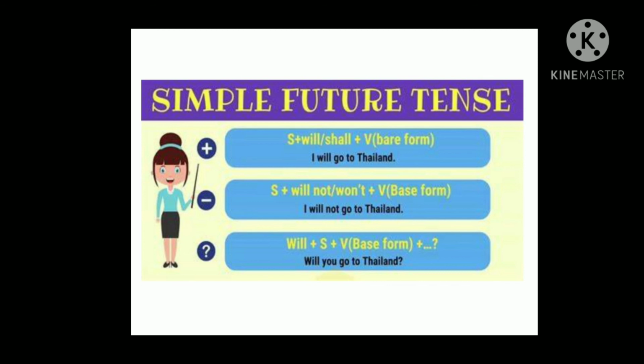Next, here in the future tense, you are not going to add ing to the base or main or root form of the verb. You are going to take and write as it is. Got it? So your simple future tense format will be subject plus will or shall plus the base or root or main form of the verb.